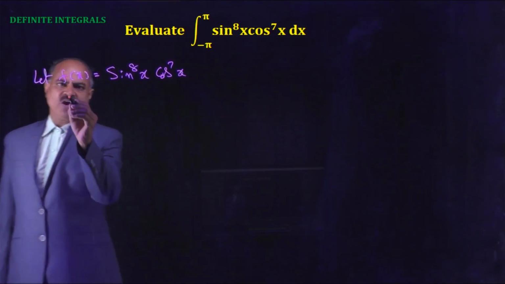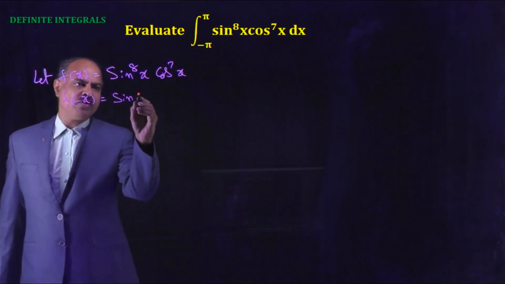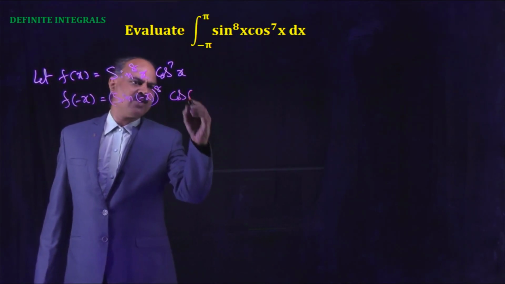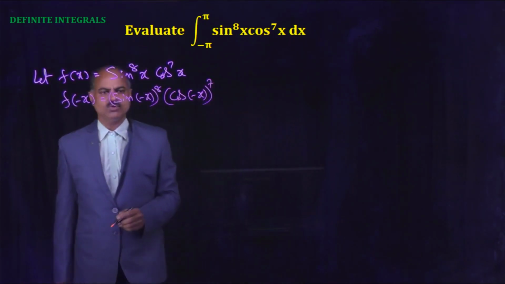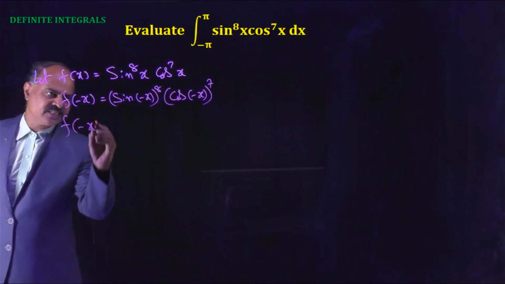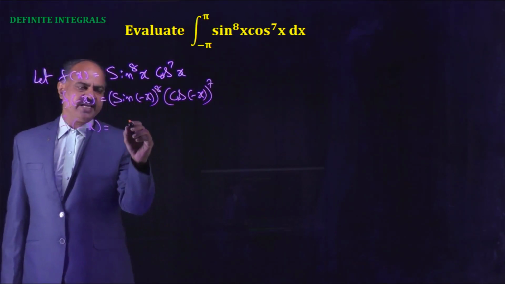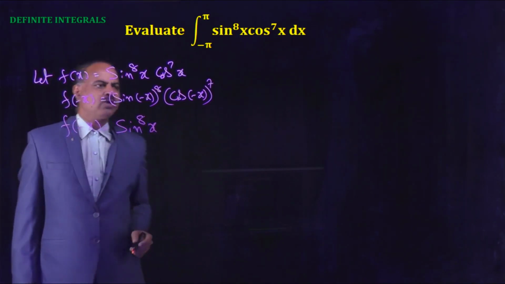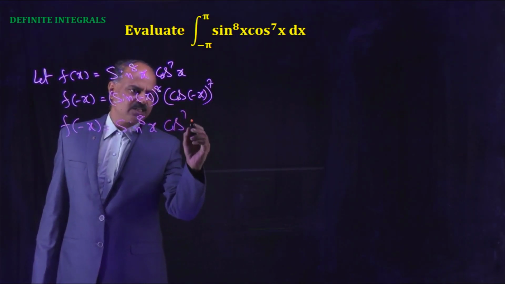So here f(-x) = (sin(-x))^8 (cos(-x))^7. Now sin(-x) = -sin x, so (-sin x)^8 is sin^8 x, and cos(-x) = cos x, so cos^7 x.